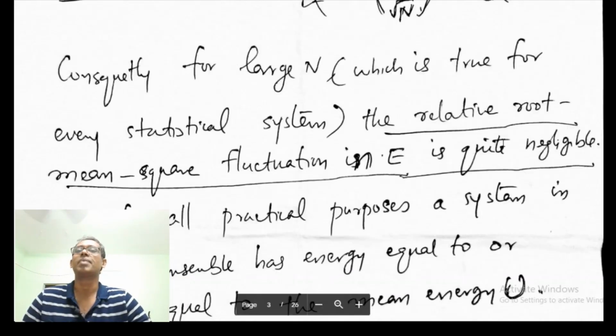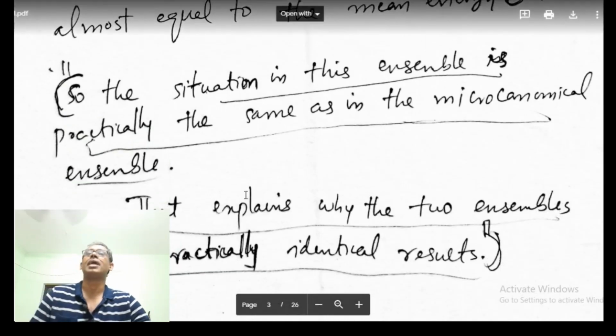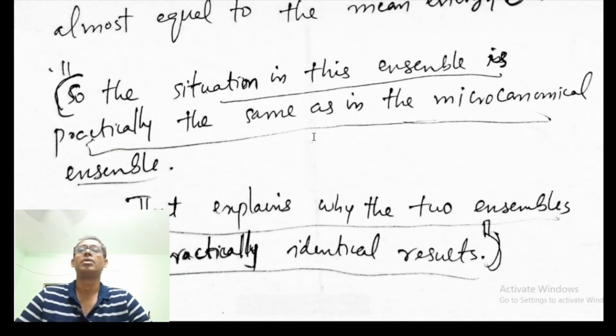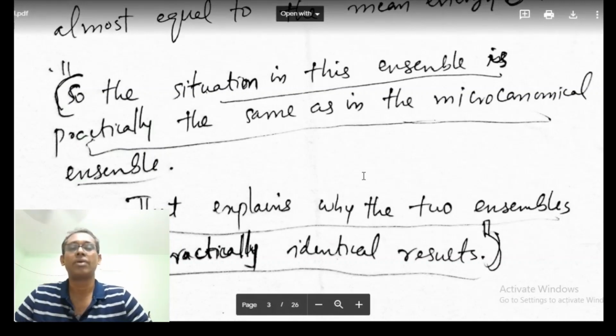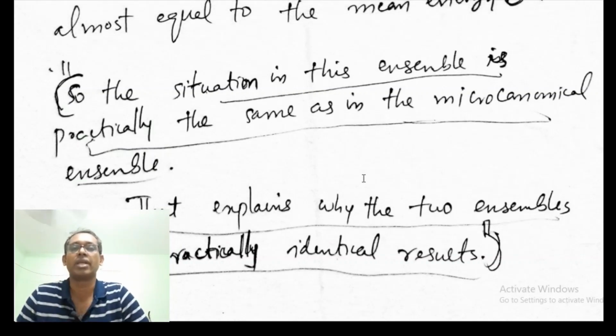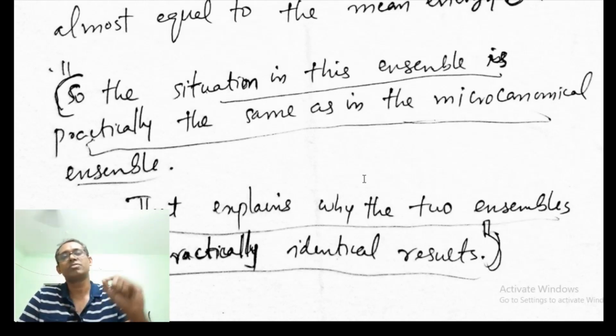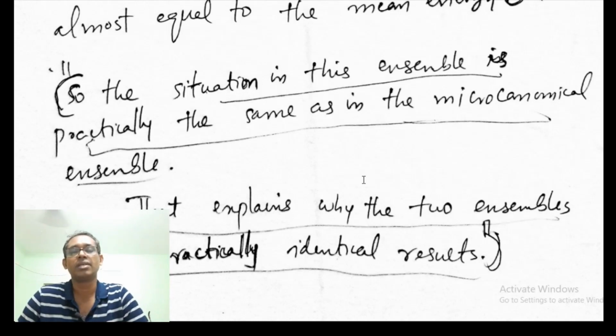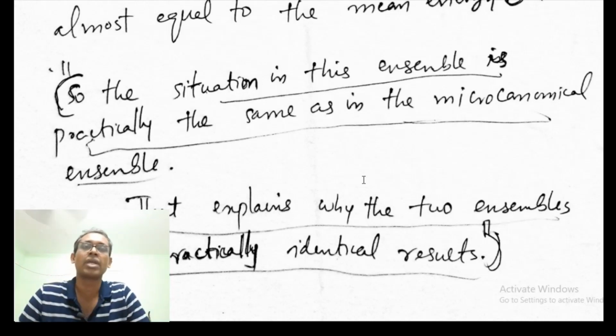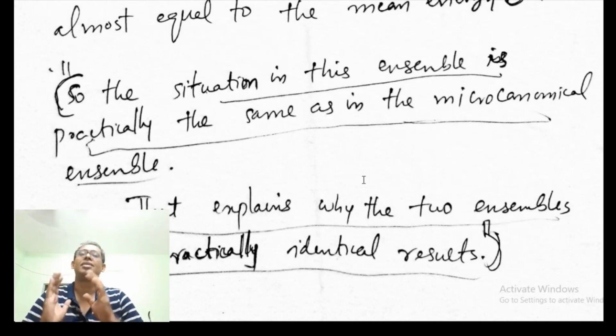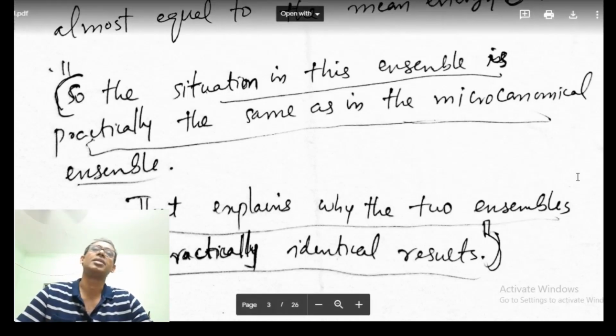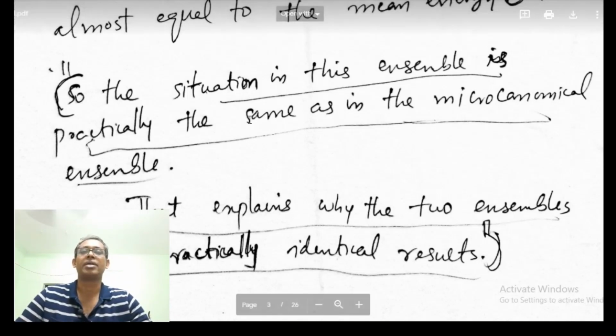So the situation is practically the same as the microcanonical ensemble, because the relative fluctuation in energy is very, very small. All the systems in the ensemble will have the same energy, and in the microcanonical ensemble we know all the systems have the same energy. So in practical situations, the canonical ensemble is identical to the microcanonical ensemble.